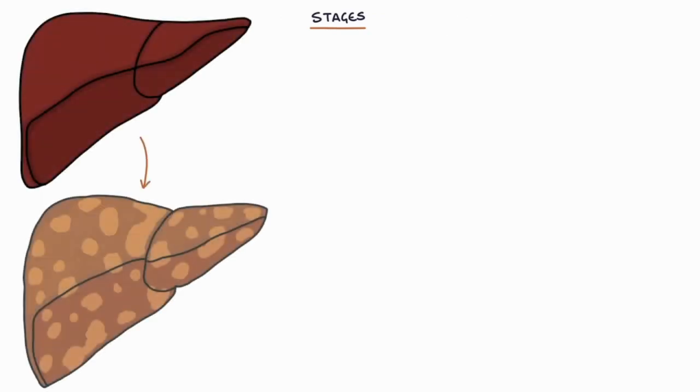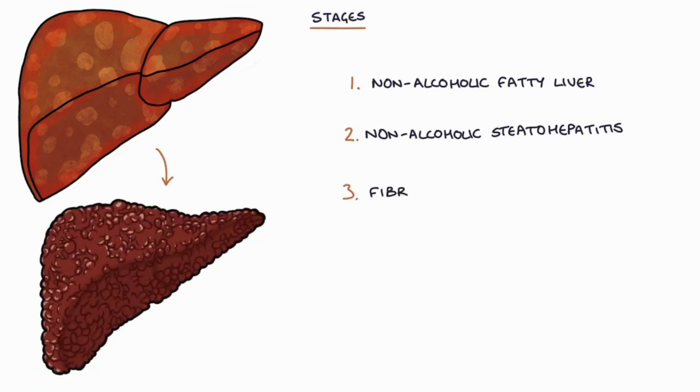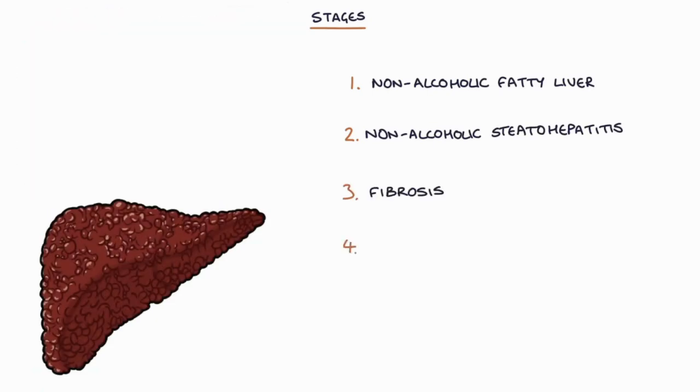Let's talk about the stages. The stages of non-alcoholic fatty liver disease in order are non-alcoholic fatty liver. This is followed by non-alcoholic steatohepatitis, or NASH, which is followed by fibrosis, and finally cirrhosis.